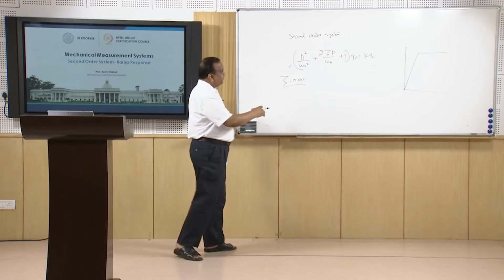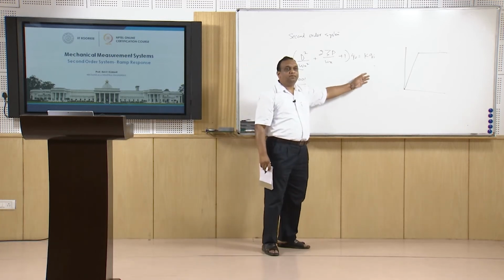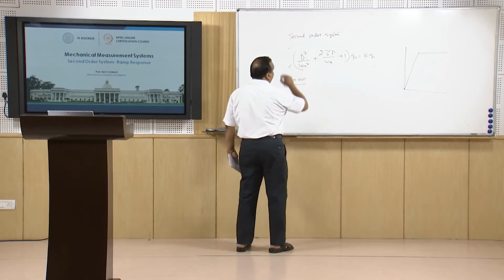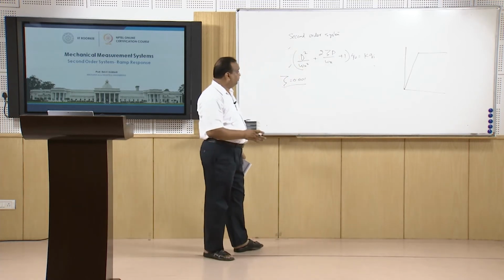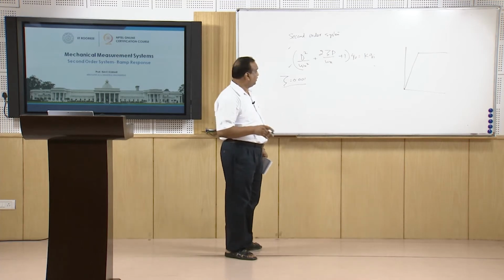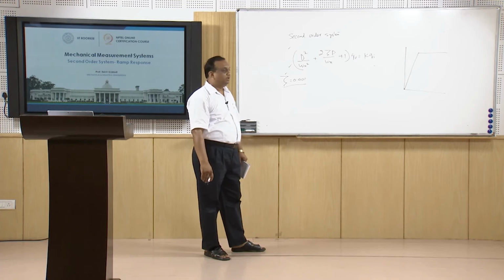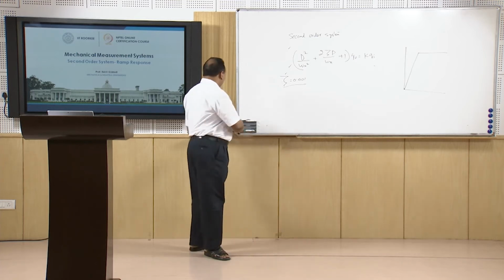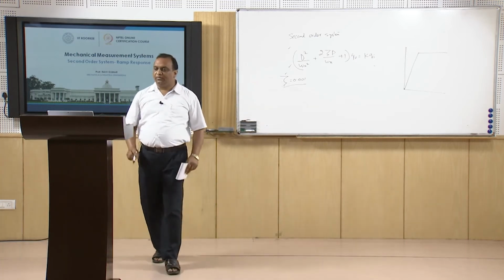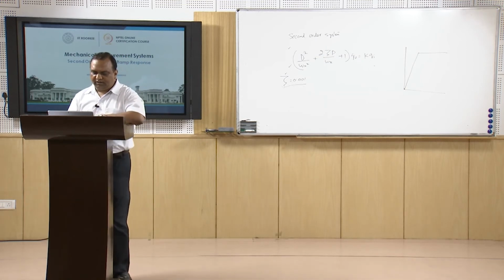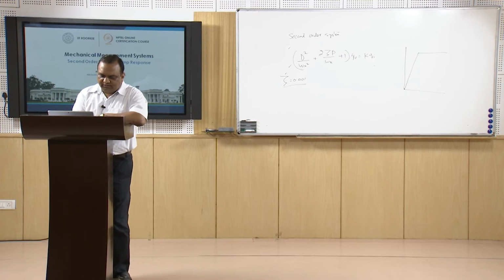Ideally we should have calculated for overdamped, critically damped, or underdamped, but this analysis is useful only when the damping ratio is very, very low.